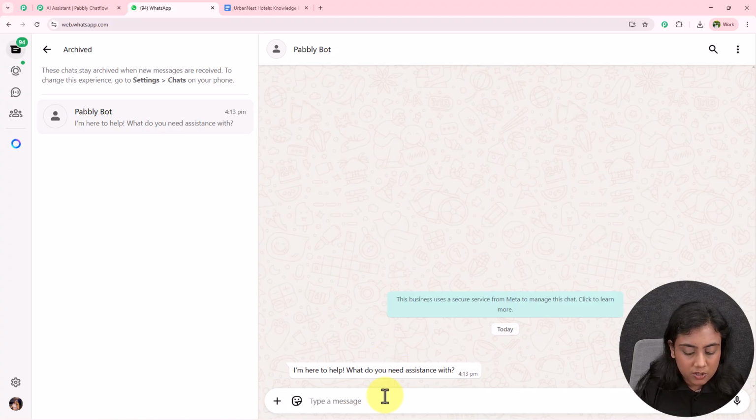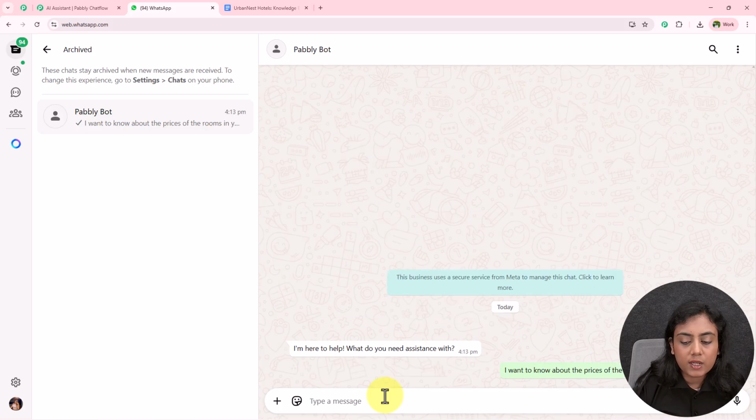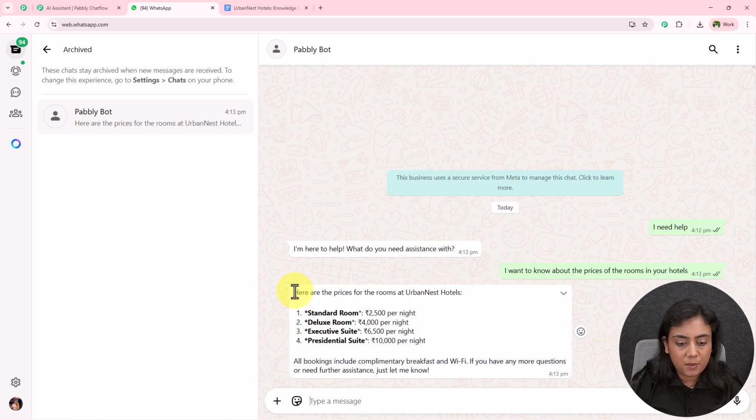My first question is going to be, I want to know about the prices of the rooms in your hotels. I'll send this question right here. As soon as I've done that, it will take a few seconds for the AI assistant to respond to your customers or leads. And you can see I've received the response, hi. Here are the prices for the rooms at Urban Nest Hotels. Over here you can see standard room, deluxe room, executive suite and the presidential suite. All bookings include complimentary breakfast and Wi-Fi. So right over here I received a response.